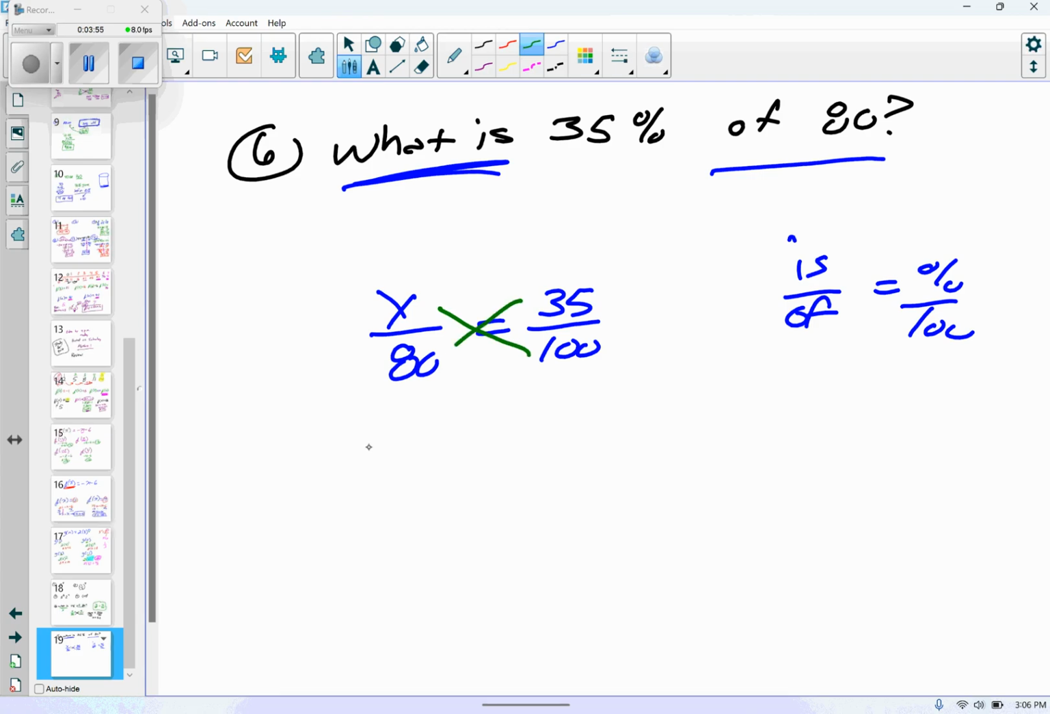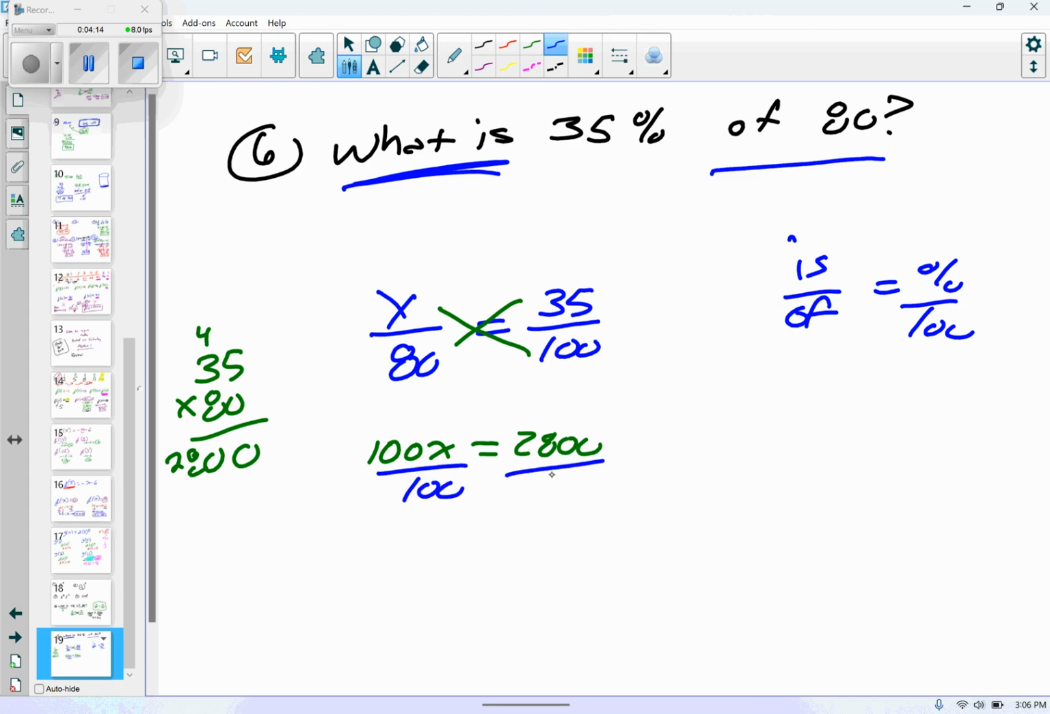So I get 100x equals 35 times 80. Anyone know what that is at the top of your head? 0, that's 40. Carry 4, 24, 2,800? 2,800. Oh, man. All right, let's divide both sides by 100. And you plug into your calculator, you go 2,800 divided by 100, and you get 28. So 28 is 35% of 80.